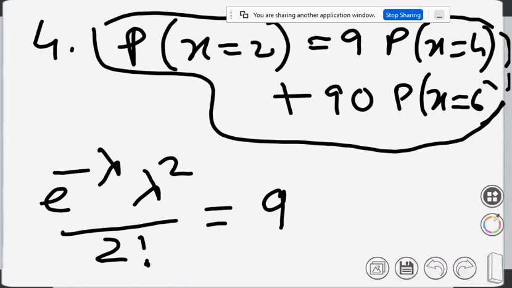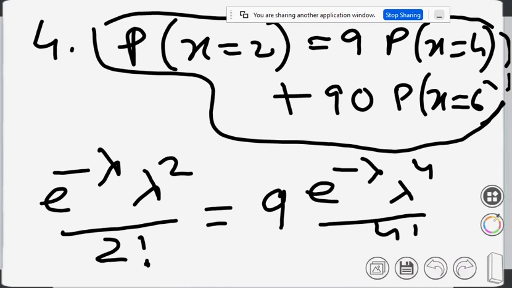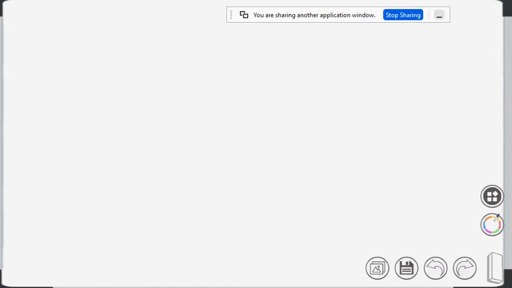That will be the same form: e to the power minus lambda, lambda to the power 4 by 4 factorial, plus 90 times e to the power minus lambda, lambda to the power 6 by 6 factorial. So the left hand side is e to the power minus lambda, lambda to the power 2 by 2 factorial.